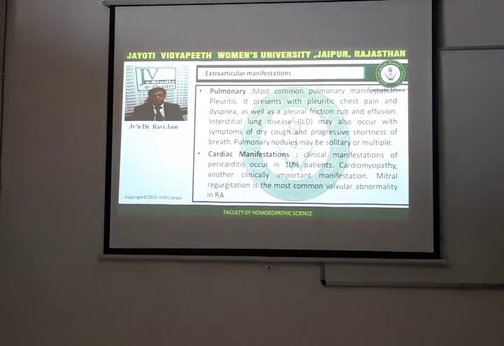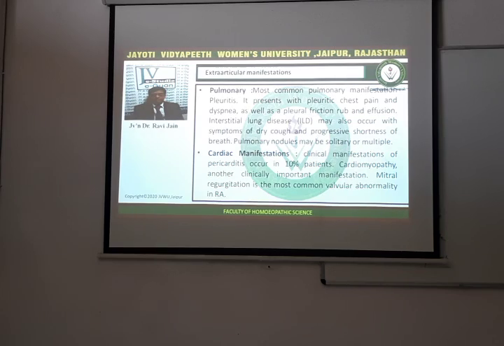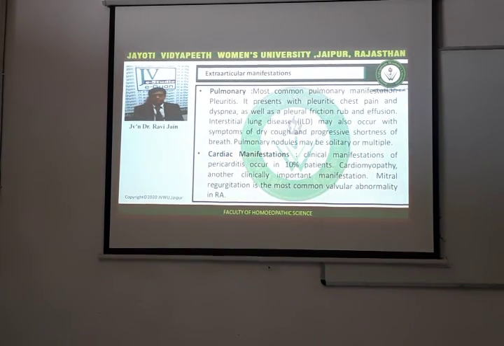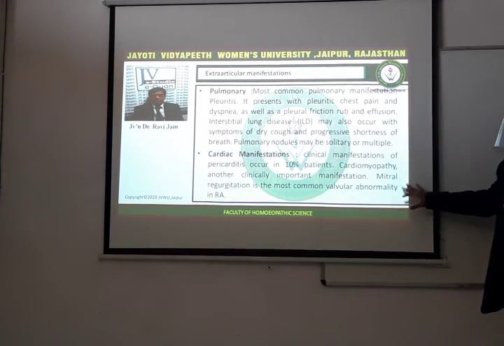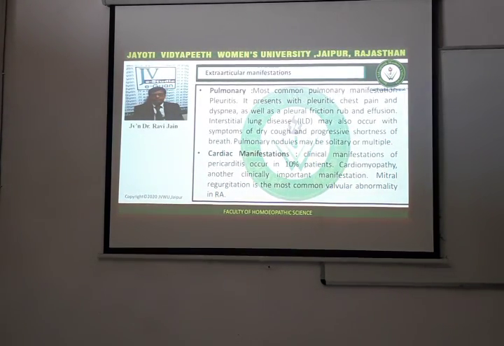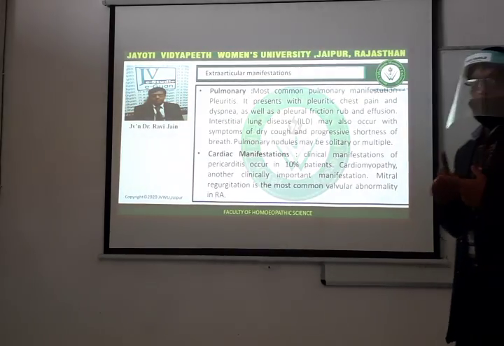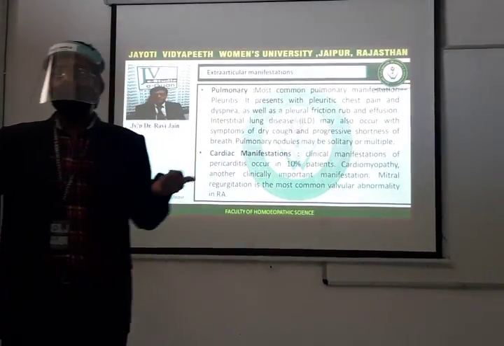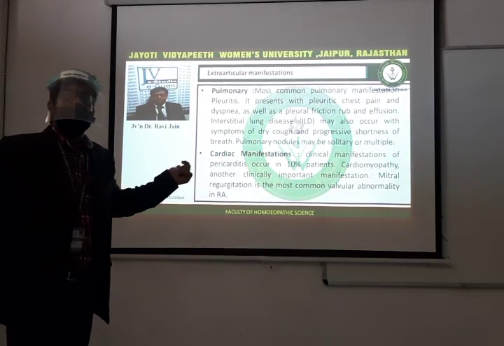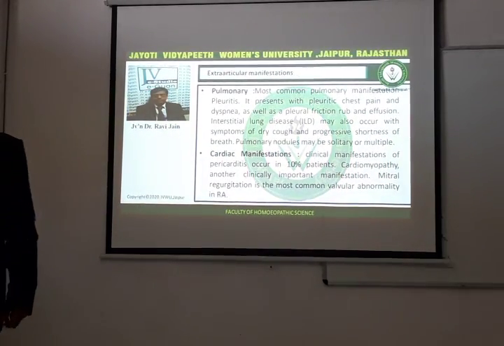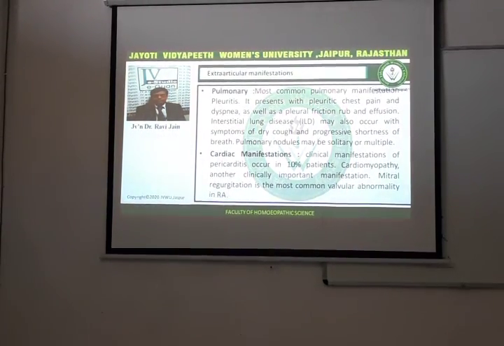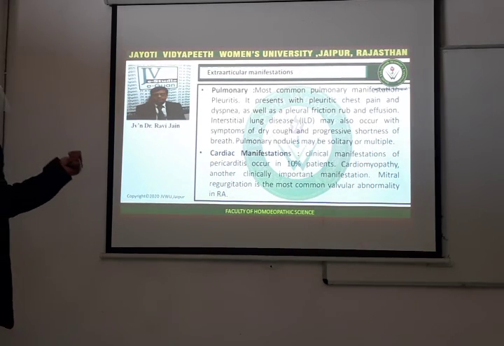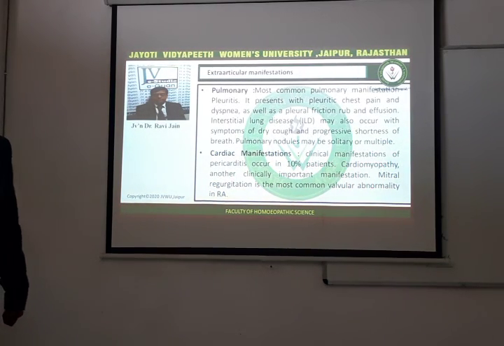Now there are some cardiac manifestations. The clinical manifestation is pericarditis. You will also observe pericarditis in 10% of the patients. Cardiomyopathies are other clinically important manifestations. Mitral regurgitation, I also told you yesterday, is a very common presentation in patients with rheumatoid arthritis. So in 10% of the cases, you will also find cardiac manifestations in patients with rheumatoid arthritis.